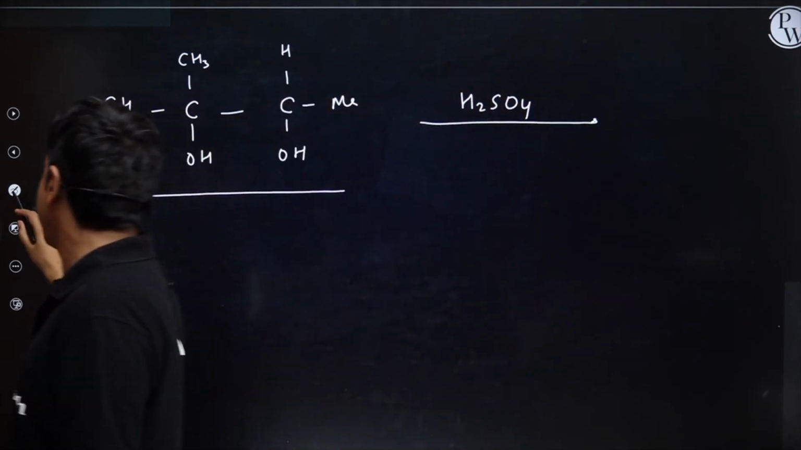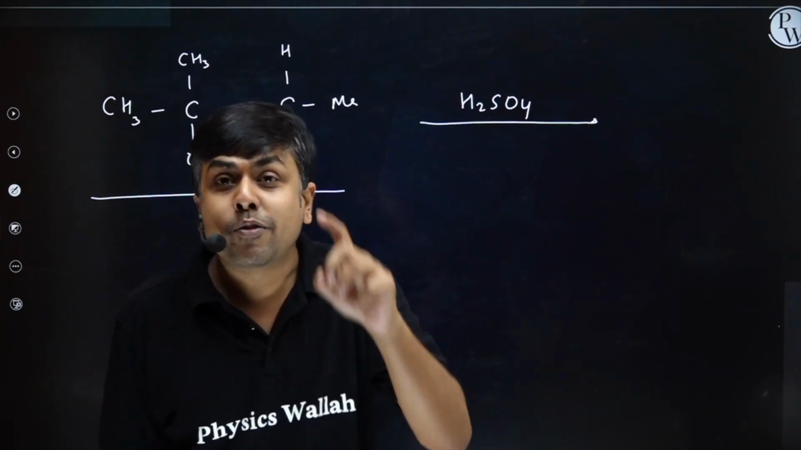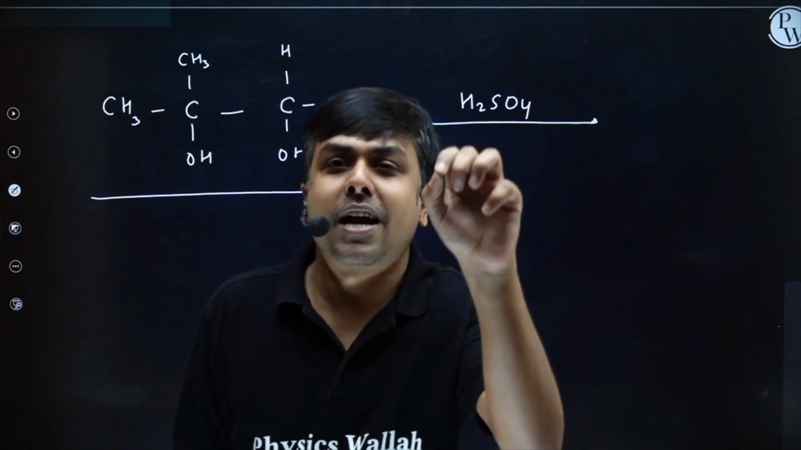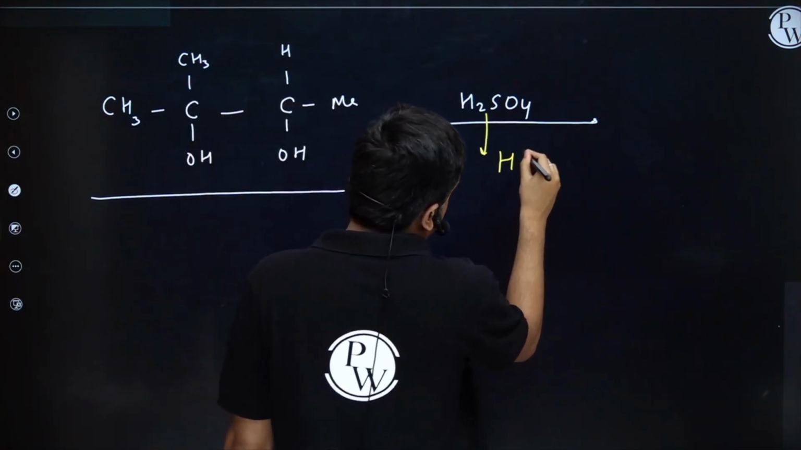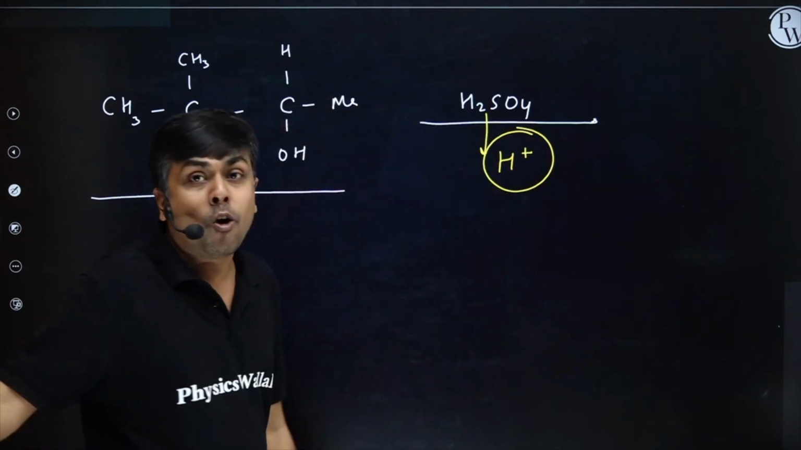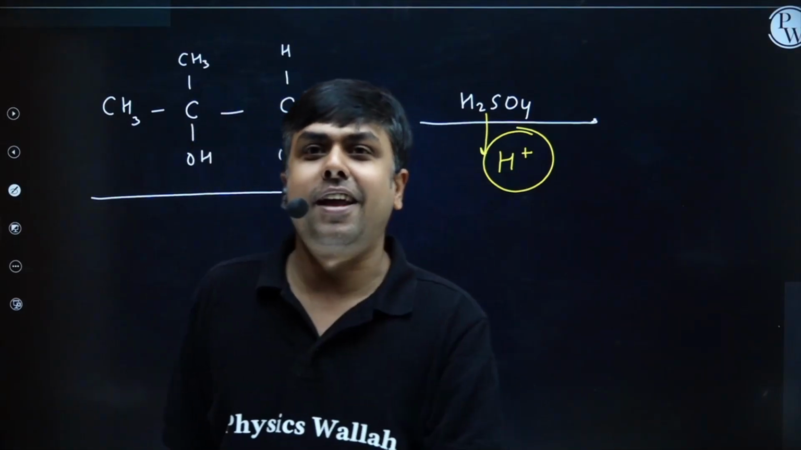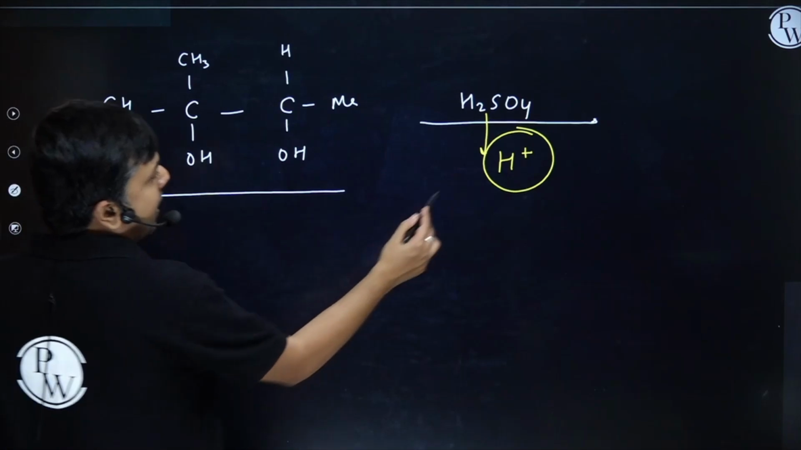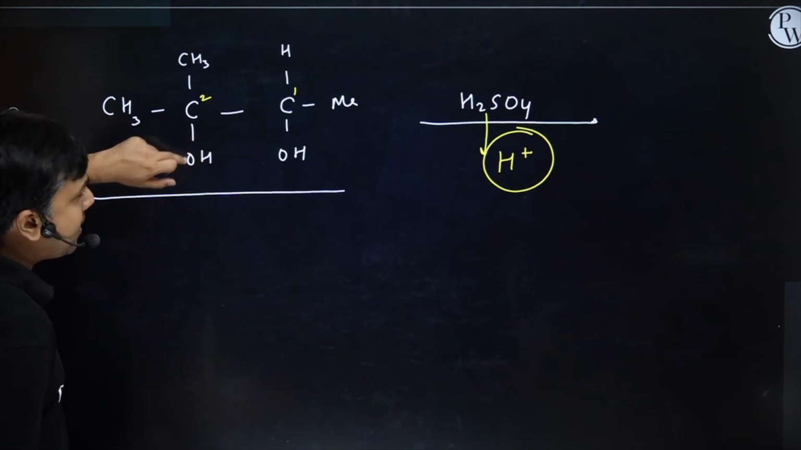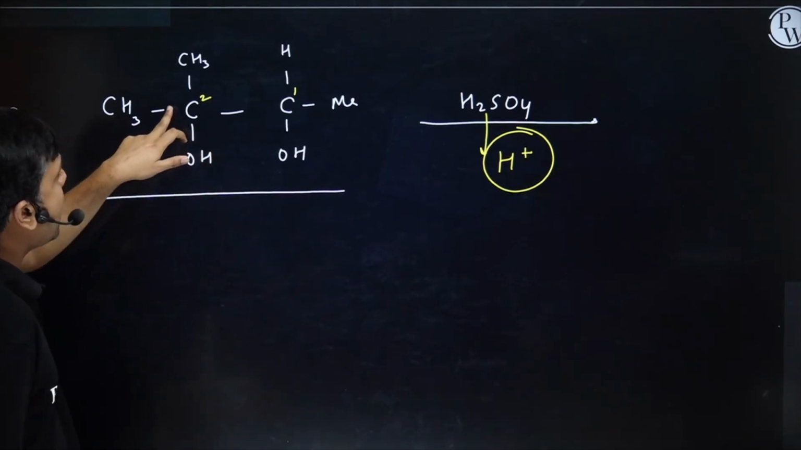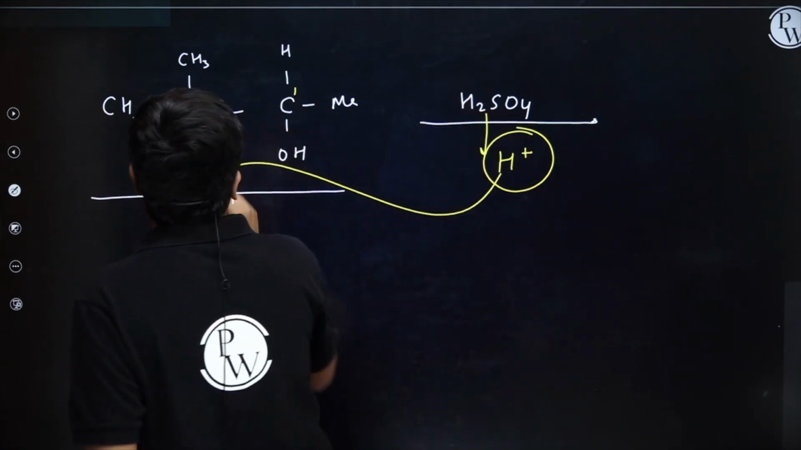Step 1. Attack of H plus on that alcohol which forms a relatively more stable carbocation. Attack of H plus, because this H2SO4 is a source of H plus, and this H plus will attack on that alcohol which forms a relatively more stable carbocation. Now, so it will attack on which carbon? Carbon 1 or carbon 2? If I attack this H plus on this carbon 2, I will have a more stable carbocation, right? Okay, so I will attack this H plus on this alcohol.